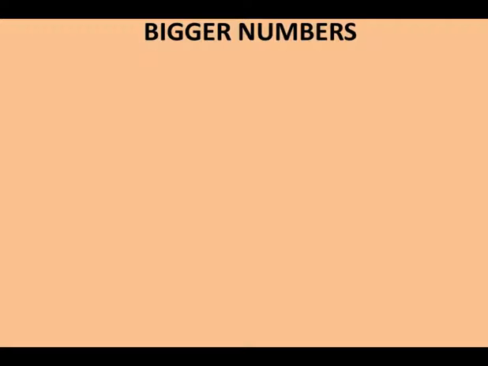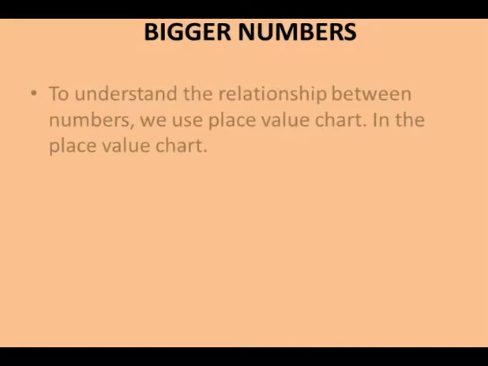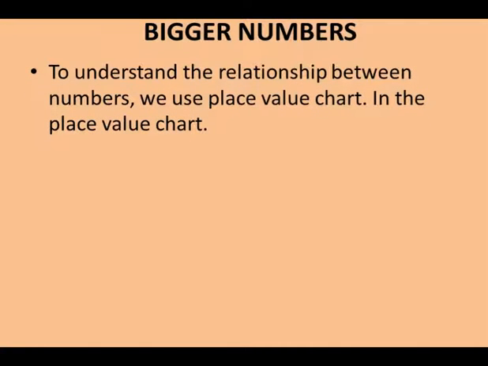Then we have bigger numbers. In this chapter we are going to write bigger numbers in words and figures. So how do we read the bigger numbers, and what will help us read them? To understand the relationship between numbers, we use a place value chart.